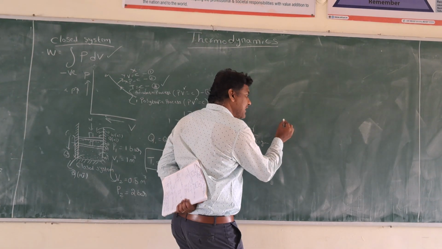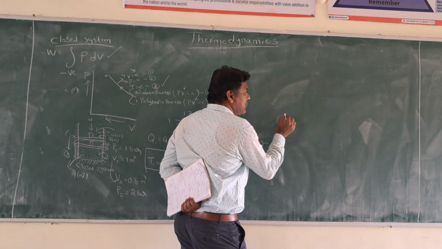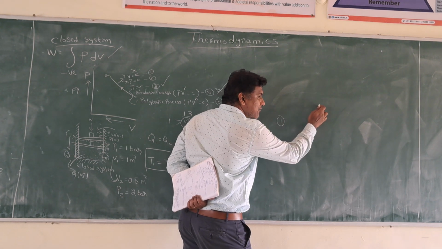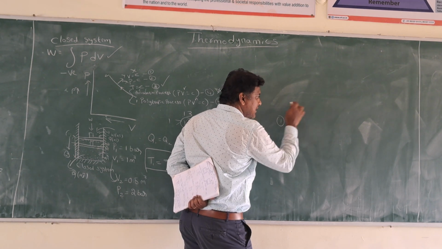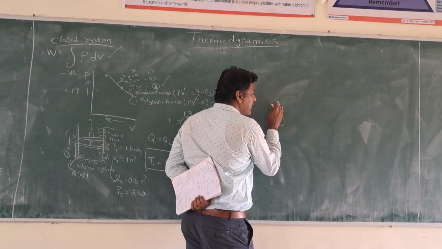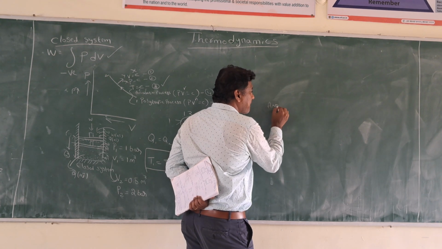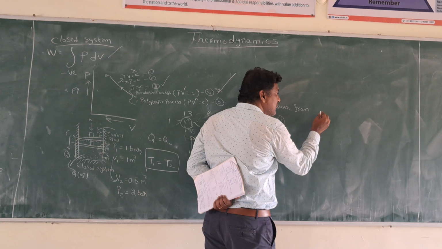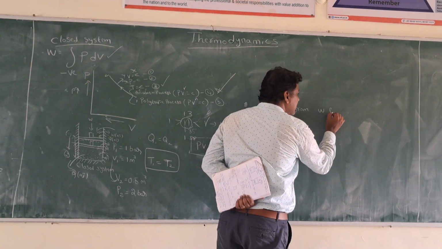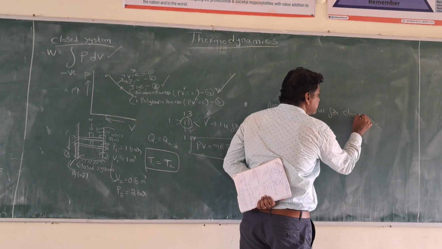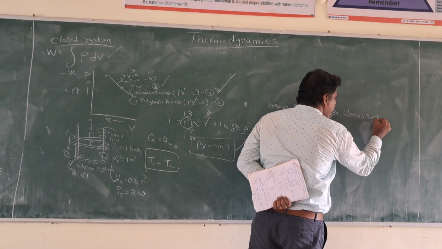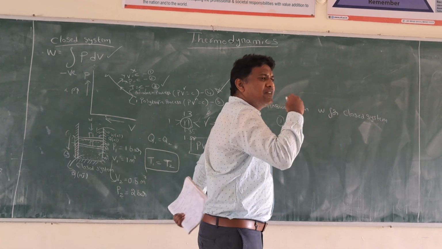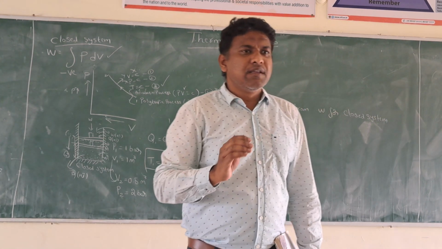The question can be framed like this: What is the generalized equation of work for a closed system? Find the answer from the following options. This is a very basic question in thermodynamics.